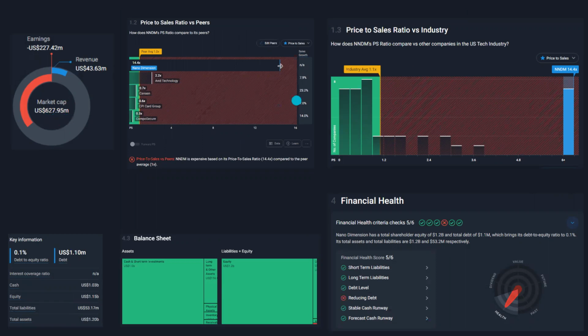All right. One of the reasons that I got into it, which is actually a little bit hard to see right here, is the liabilities and equity. Okay, this thing has $1.2 billion. It's got $1 billion in cash. So when you think about a company that has $1 billion in cash and a market cap of 627 million, that to me screams undervalued, right?